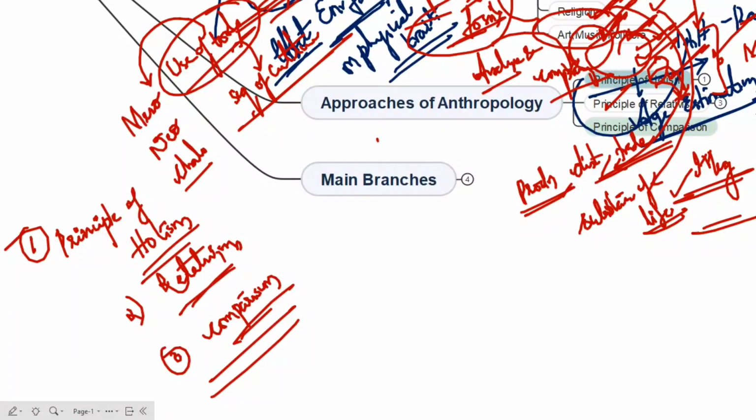These approaches are very important, especially to understand the theories in Paper 1, chapter 6. To understand the theories, you have to know the approaches of anthropology. Unless you know these approaches, you can't understand how the ancient anthropologists came across their studies. The first one is the principle of holism.